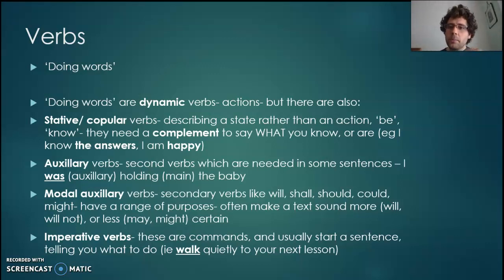And then you also may have come across these before, imperative verbs, where you give somebody an order. So walk quietly to your next lesson. Sit over there. It's an order. It's an instruction. It's what we have to do.